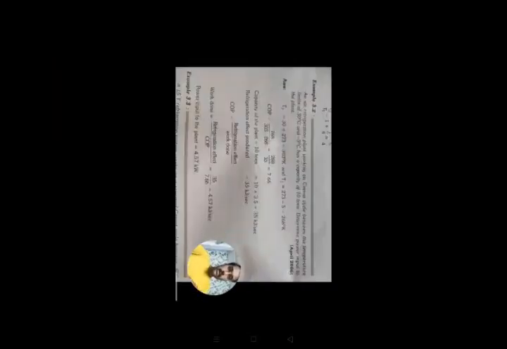We'll see a simple example on the Carnot cycle, a simple problem. The question is: an air refrigeration plant working on the Carnot cycle between the temperature limits of 30 degrees centigrade and minus 5 degrees centigrade has a capacity of 10 tons. It asks us to determine the power input to the plant. What is the power input to the plant?